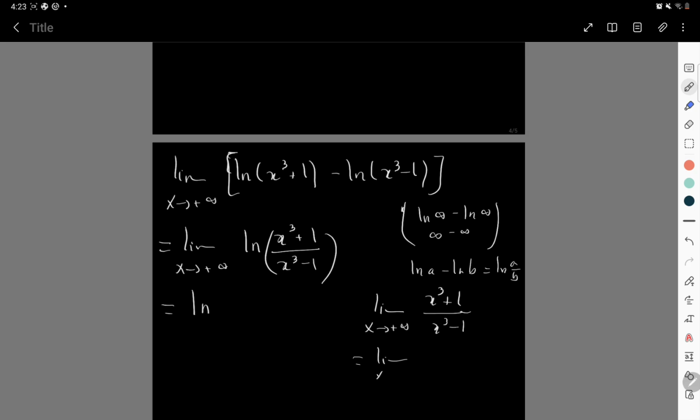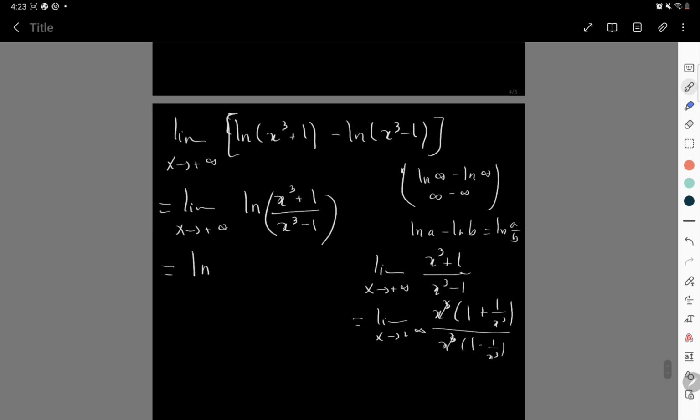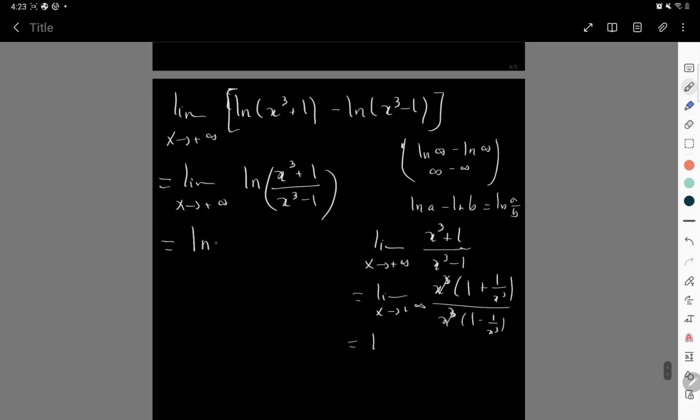It's easy to see that this is 1, by simplifying x cubed, the dominating term on top and the dominating term on the bottom, cancelling them out, and we just get 1. So this is just ln of 1, which is 0. It's a pretty easy one, a bit harder if you don't know the properties of the logarithm.